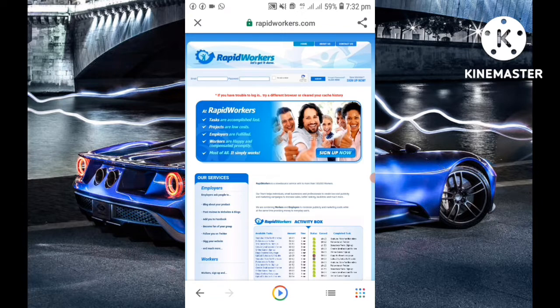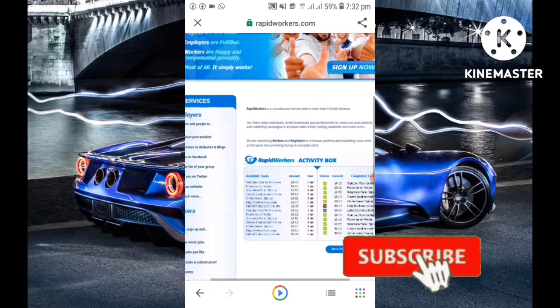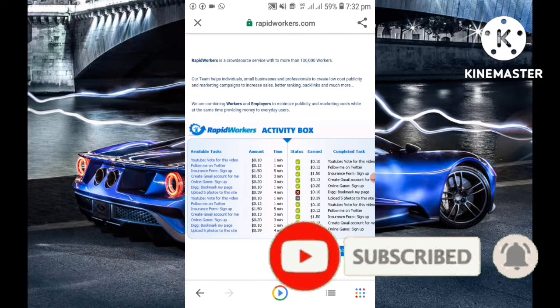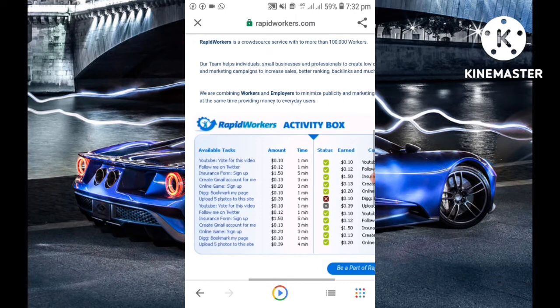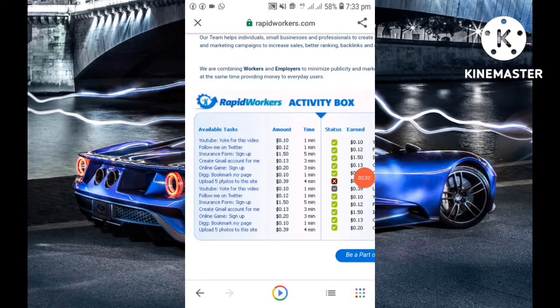So now when you come to Rapid Workers, let us look at what you can do on this website to get money from it. When you come to the activity box, you can see there are available tasks. The activity box means that those tasks have been performed already, and those people who did them have gotten paid already.